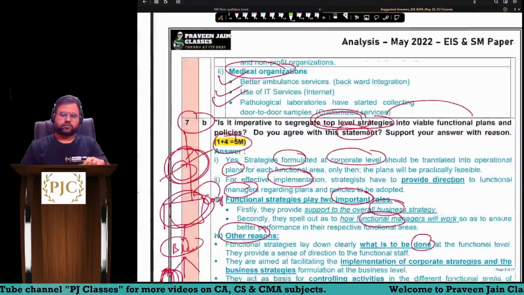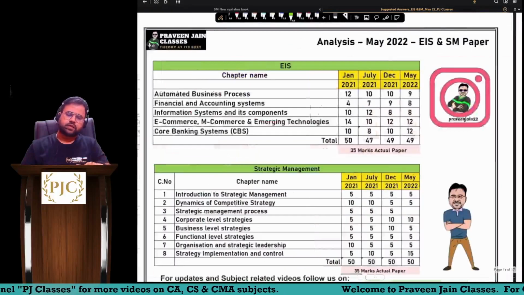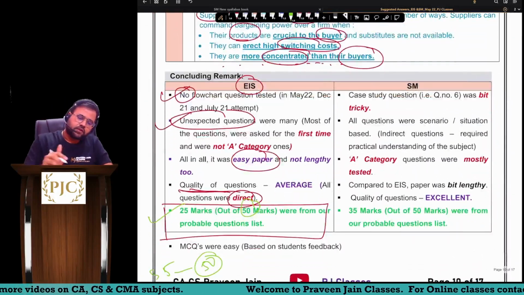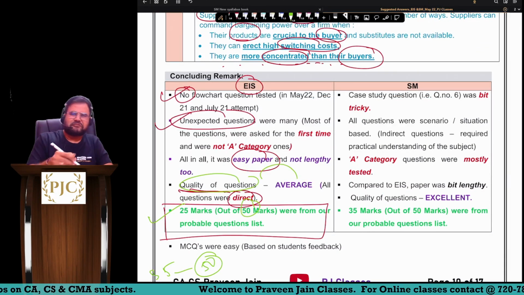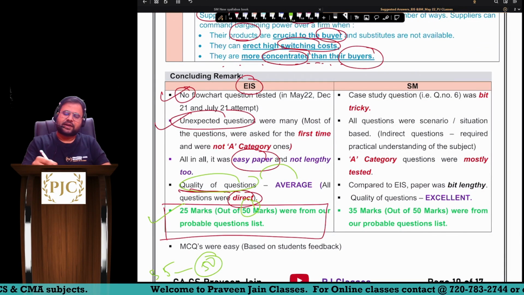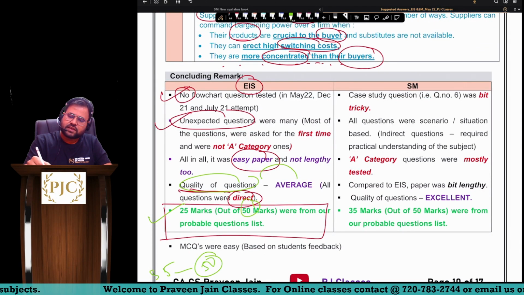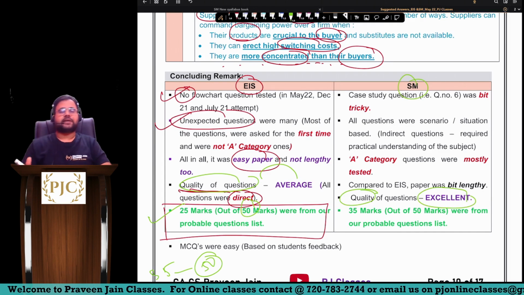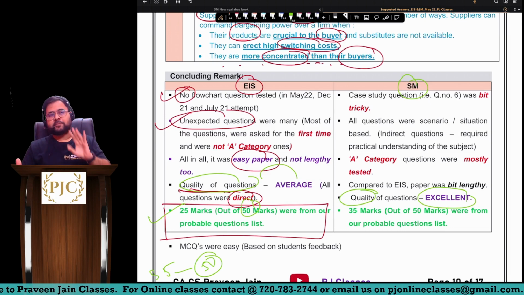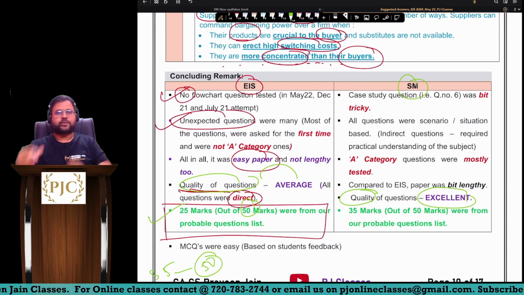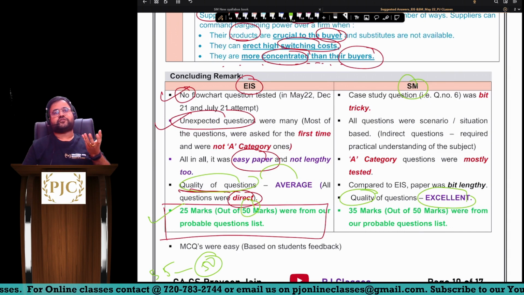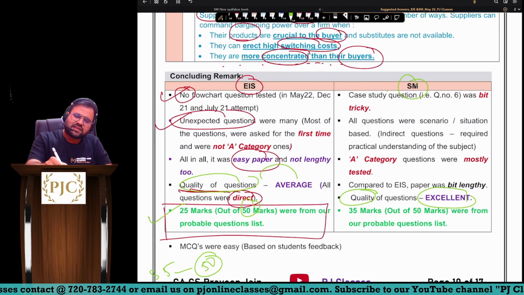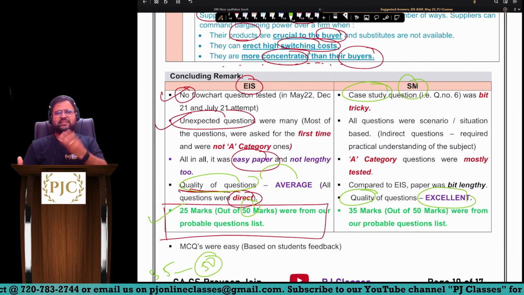Same goes with SM also. Now, however, for SMA my point of view is a bit different. Where I said the quality of questions is very, very average, mediocre, in the same manner, if you see the quality of questions in SMA, excellent. So whoever was the paper setter, he has applied his fullest brains to make this question paper as confusing as possible for the students. The reason: no questions were direct except one or two questions.